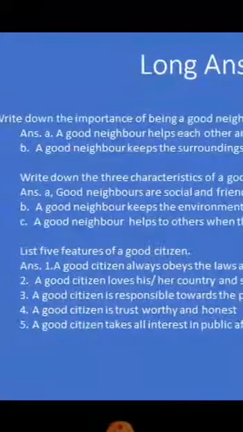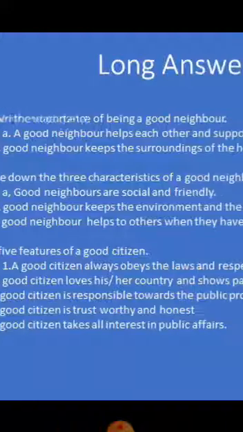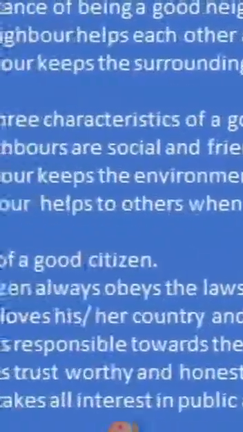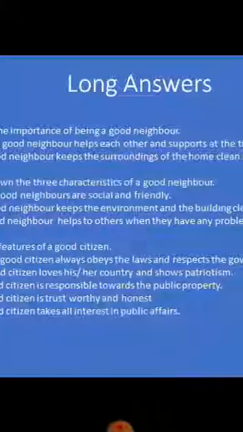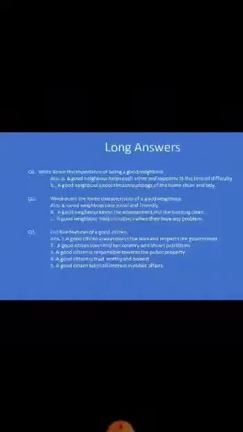Once again I will read. Good neighbors are social and friendly. A good neighbor keeps the surroundings and the building clean. A good neighbor helps others when they have any problem. Clear? Yes.